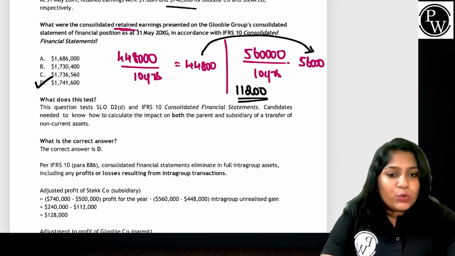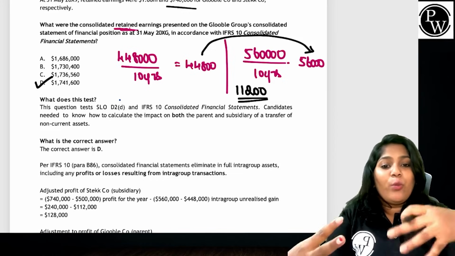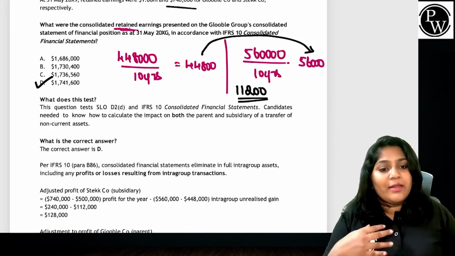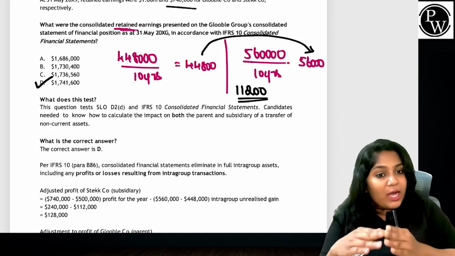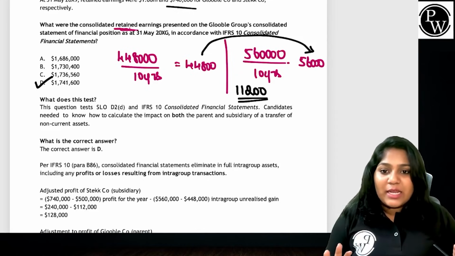You can't treat it as two different companies. And the second part is whichever company purchased would have charged excess depreciation. It's our job to reverse the excess depreciation and eliminate the profit element, because you can't have profit between your own company. So this is what the question typically asks.